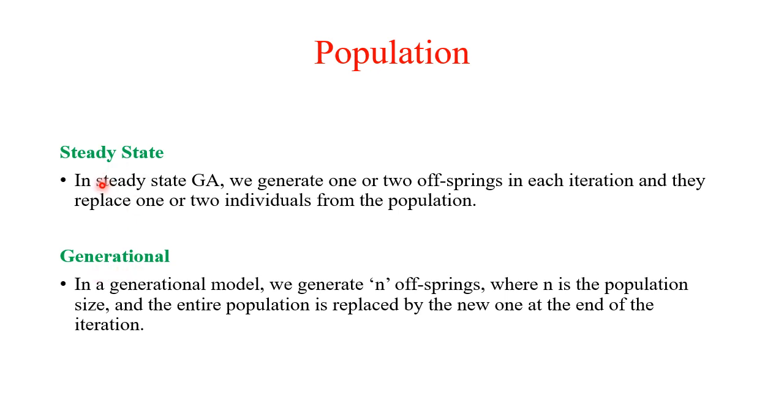In steady state genetic algorithms, on each iteration, one or two offsprings are created and these offsprings are evaluated. If these new offsprings have better fitness than any of the bad individuals in the current population, those are replaced with the new offsprings. In the generational population model, in each iteration we generate n new offsprings, where n is the population size, and the entire current population is replaced with these n new offsprings.